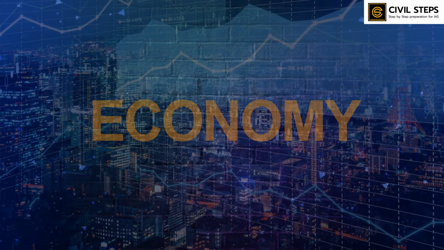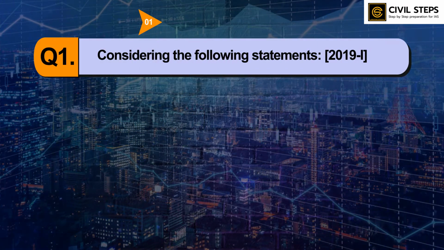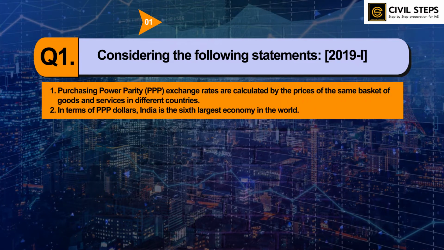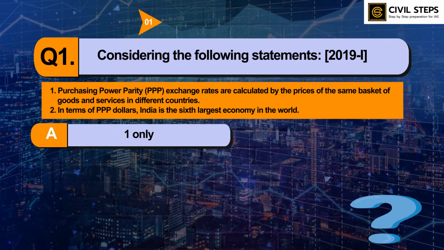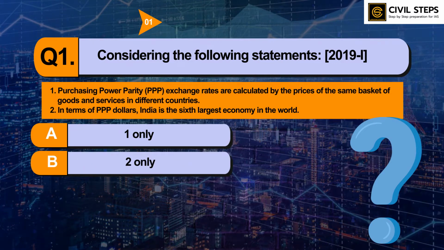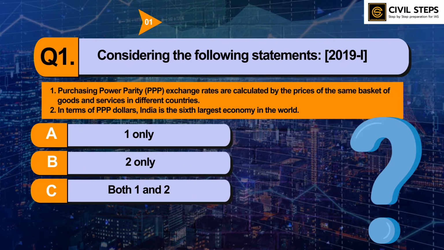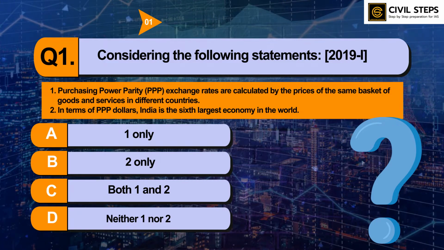So the first question is, consider the following statements. First, purchasing power parity exchange rates are calculated by the prices of the same basket of goods and services in different countries. Second, in terms of PPP dollars, India is the sixth largest economy in the world. Which of the statements given above are correct? Option A, one only, B, two only, C, both one and two, D, neither one nor two. You can pause this video and write your answer in the comment section below.